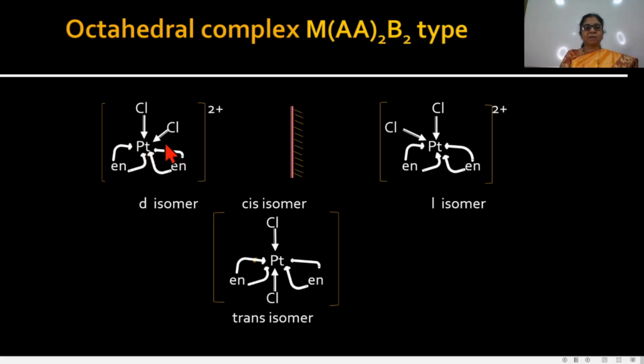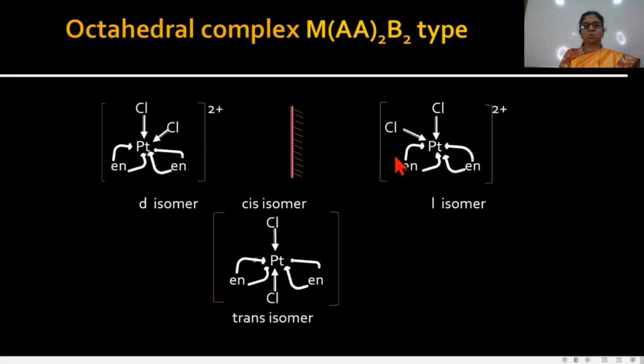In this example, these two chloride ions are on adjacent sides of the metal ion, therefore it is the cis isomer. When we take its mirror image, these mirror images are non-superimposable, and that's why these two are optical isomers of each other.